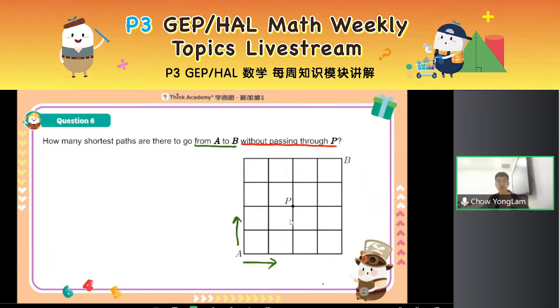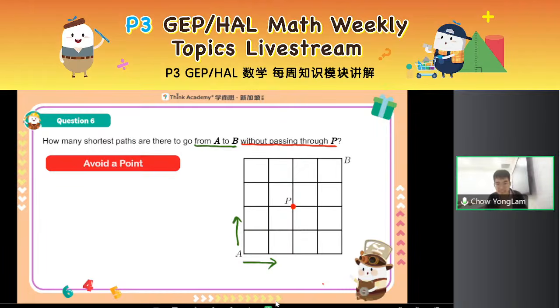So maybe there's a construction going on, maybe something's stuck. So I cannot pass through this point here, right? I cannot pass through point P here. All right, now with that, let's take a look at what will happen if you cannot pass through point P. If you want to avoid a point, if you don't want to pass through point P, what will happen, right?